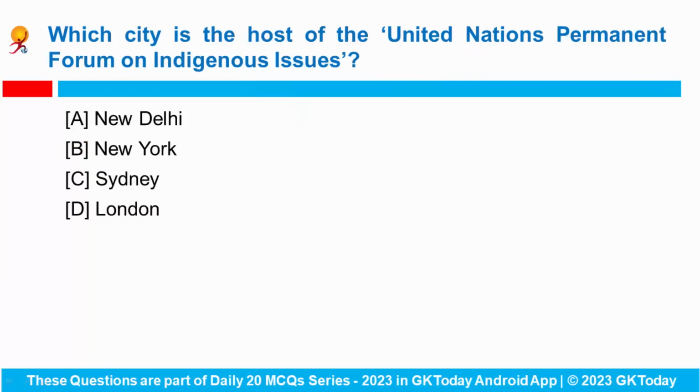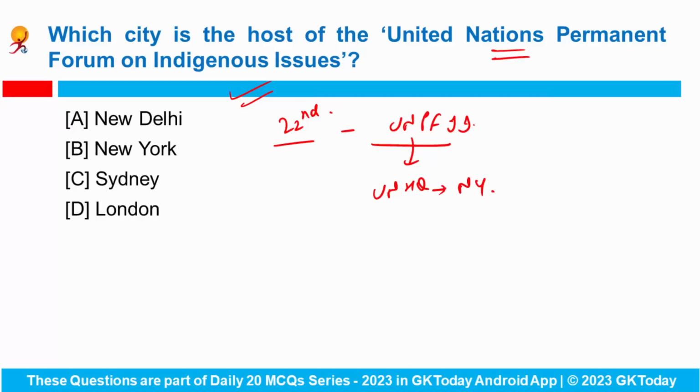Okay. Next is, which city is the host of United Nations Permanent Forum on Indigenous Issues? So the 22nd session of United Nations Permanent Forum on Indigenous Issues will take place at United Nations Headquarters, New York.